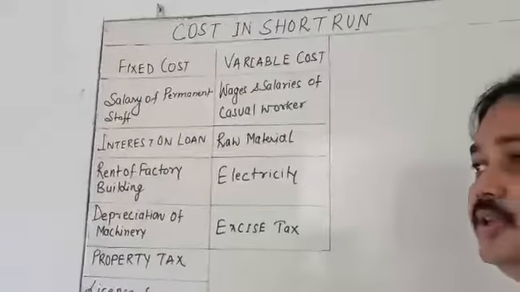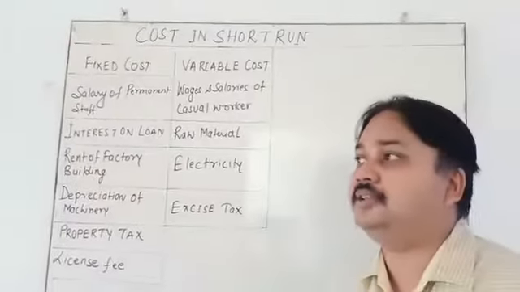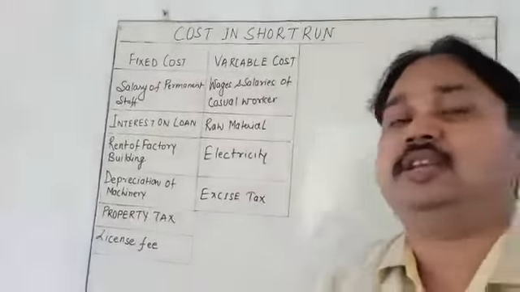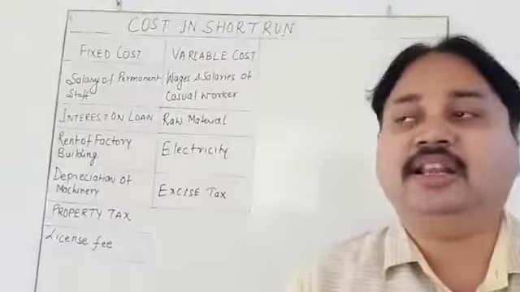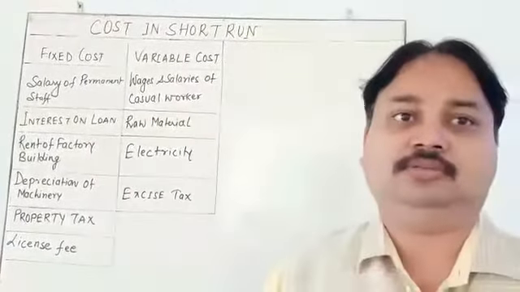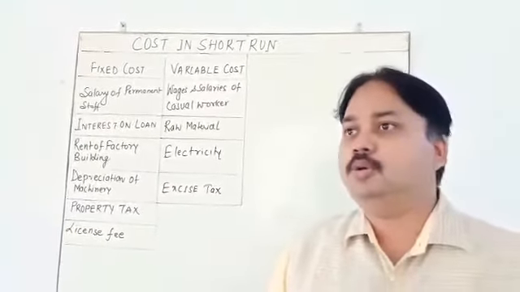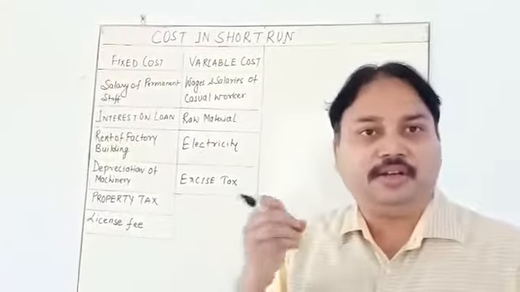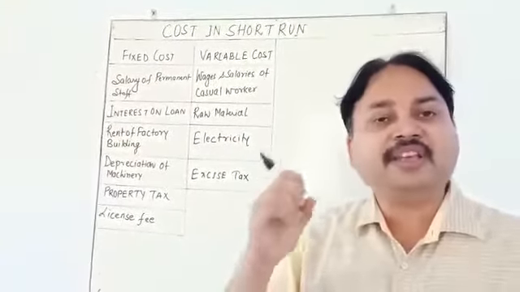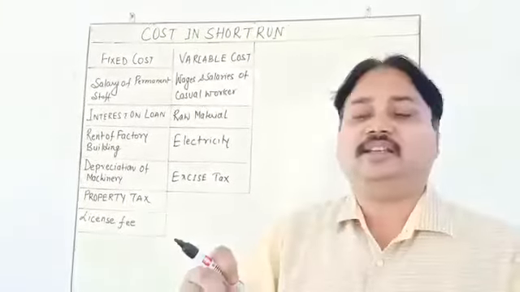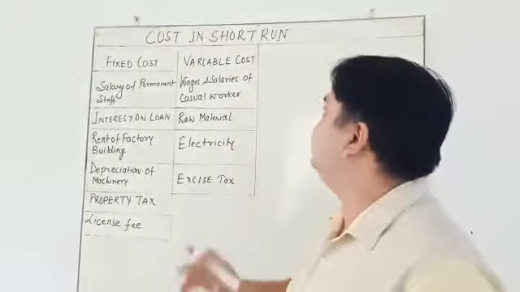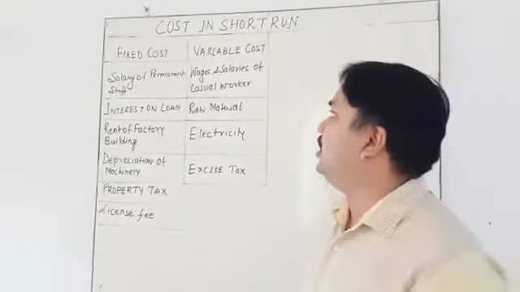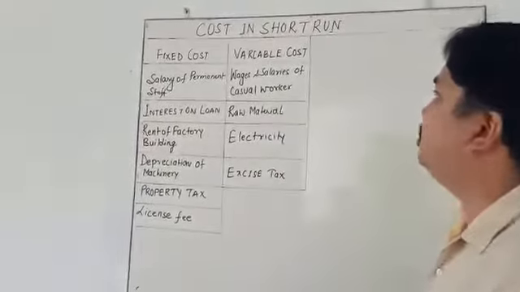Variable factors are those like labor and raw material. The number of laborers is increased or decreased according to the fixed factor, and that is the situation of short run.